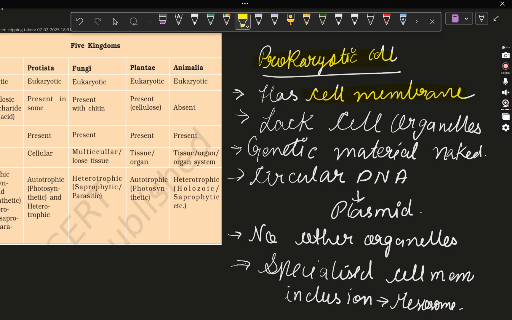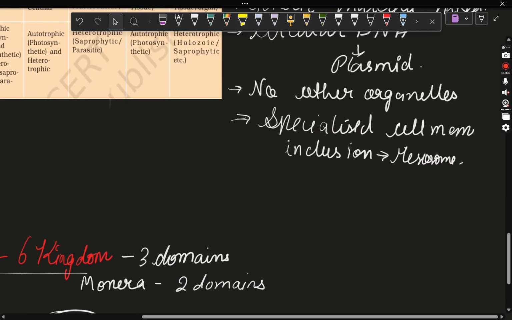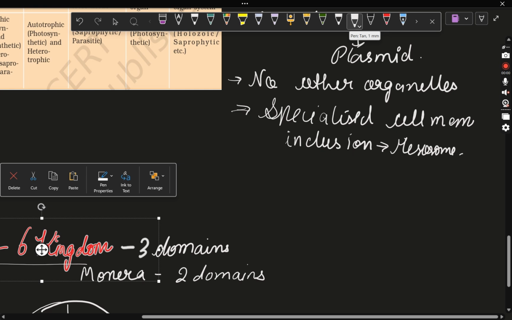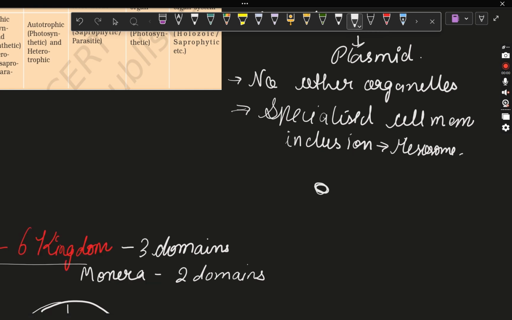But prokaryotic cell is only and only found in one kingdom, that is monera. It has cell membrane like other organisms. But the difference is the cell membrane of prokaryotic cell, see, this is okay. Let me just draw it down so it will be really helpful.